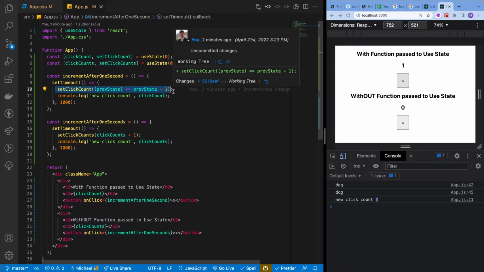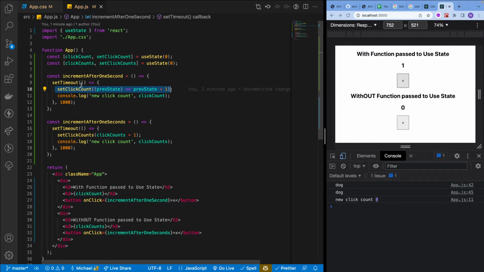Actually, remember React is going to schedule updates, right? So when we run this block of code, the current instance of click count is 0. So when we say, hey, give me click count, it will be 0 because that is the current instance while this update is rendering.